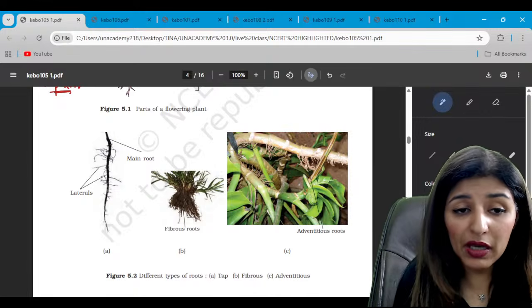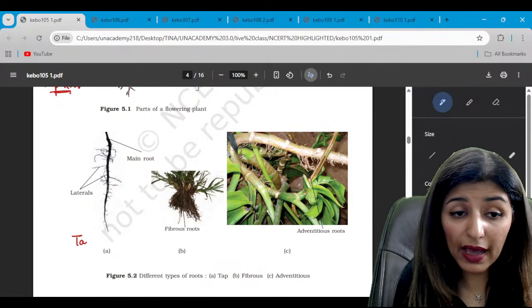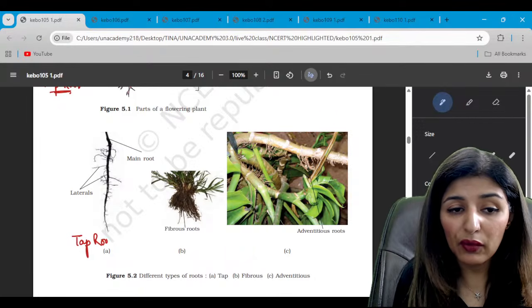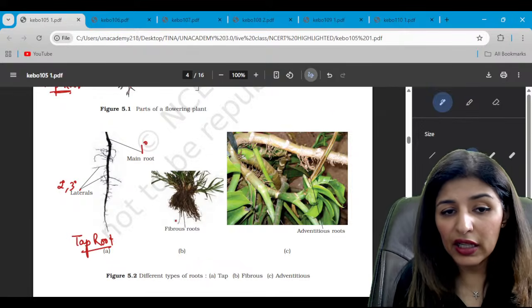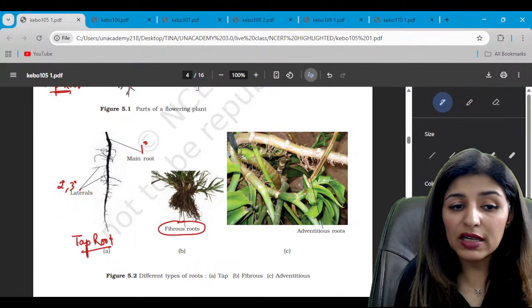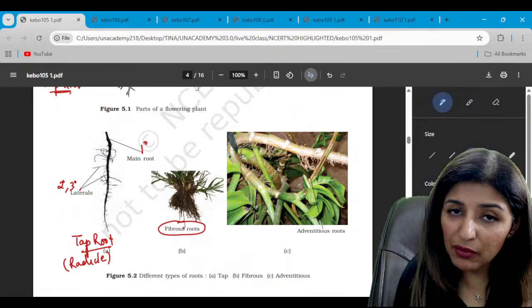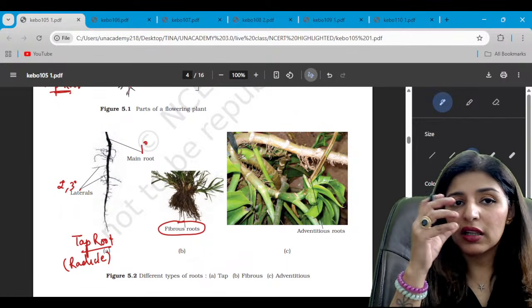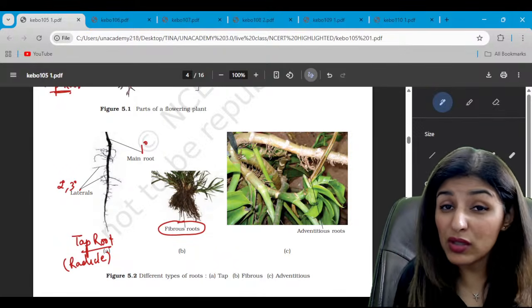Now we should be able to differentiate these different types of roots. This is a tap root, where we have a main root called the primary root, and then we have the lateral, secondary or tertiary, and so on. Then this is a fibrous root. Tap root develops directly from radicle. In fibrous root, the radicle gives rise to the primary root, but primary root is very short lived.